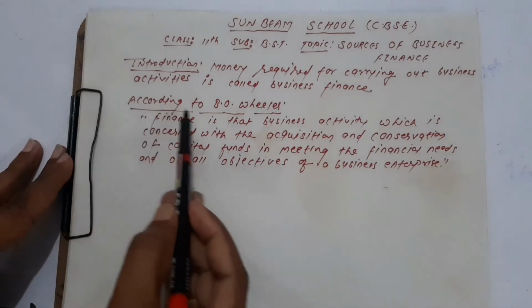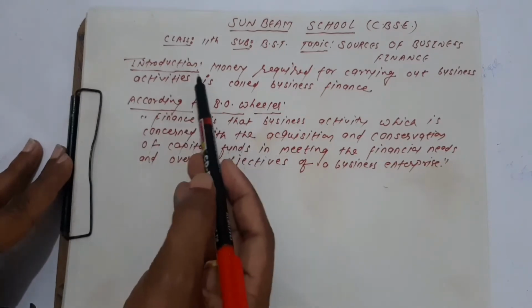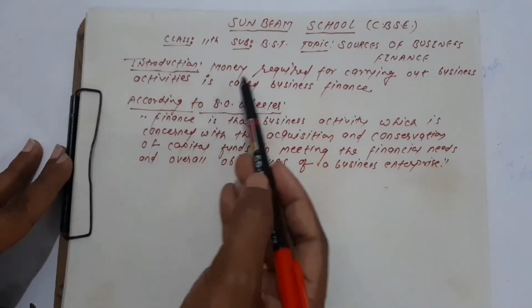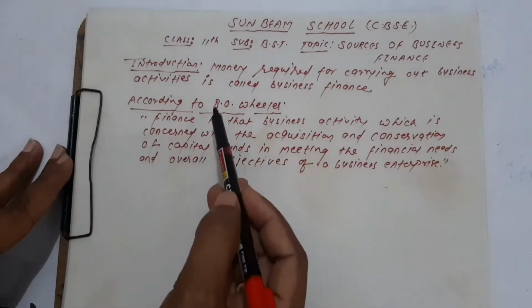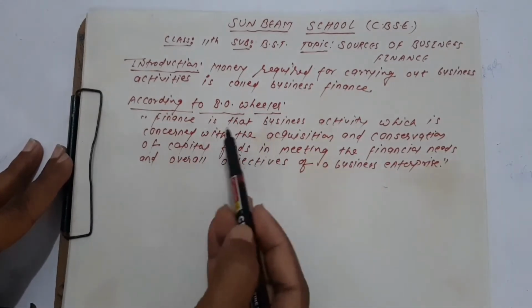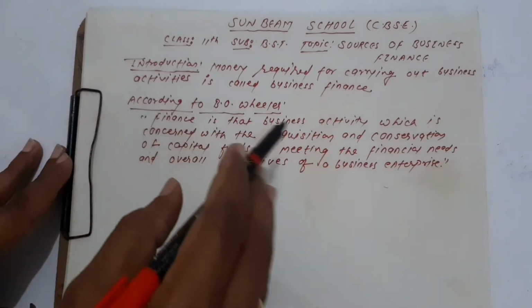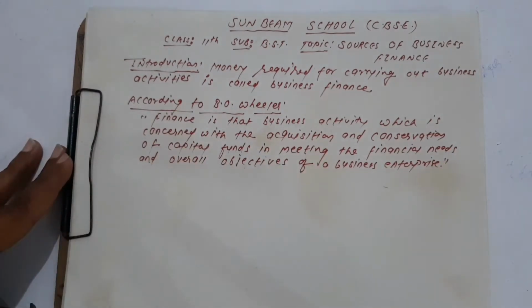So this is according to B.O. Wheeler, and you have to write this meaning of business finance as defined by B.O. Wheeler only and not according to yourself.